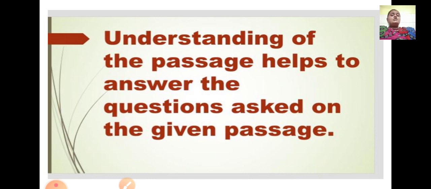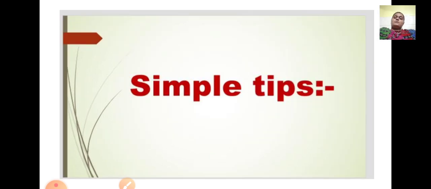Understanding of the passage helps to answer the questions asked on the given passage. A passage is always followed by questions, and the answers are hidden in the passage only. So once you understand the meaning of the passage given to you, you will be able to solve the questions based on the given passage. So understanding the passage is important first, and then it will help you to answer the questions based on the given passage. Now, what are the two simple tips which you have to follow while solving an unseen passage?